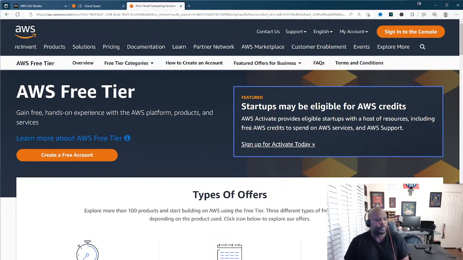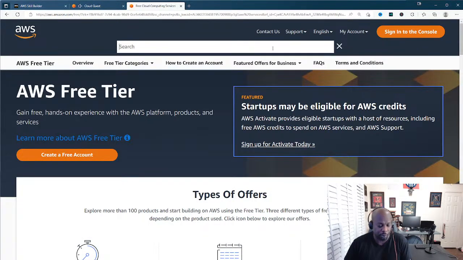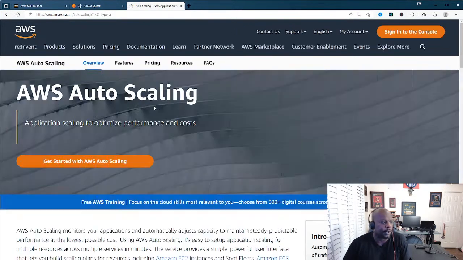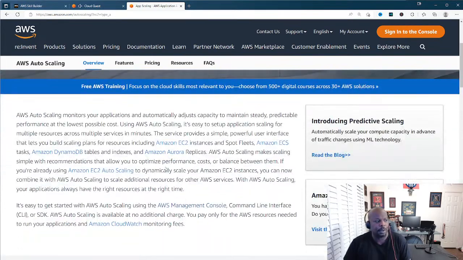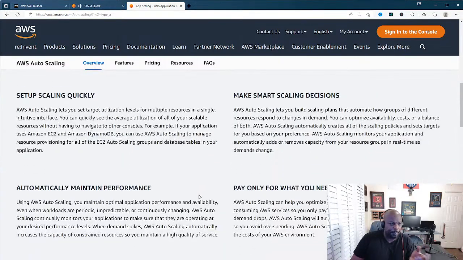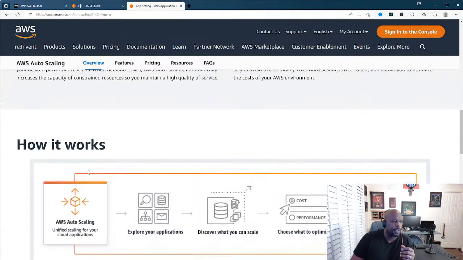Like I said, you can search within here for auto scaling and AWS auto scaling, click on that, and read about what this service actually offers for customers, how to set it up, what the benefits are, what the disadvantages are, and so on, as you look through the documentation.